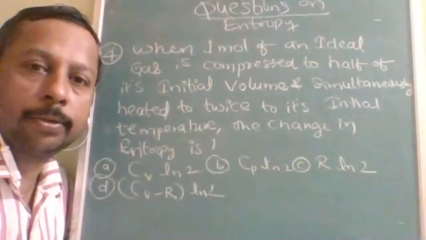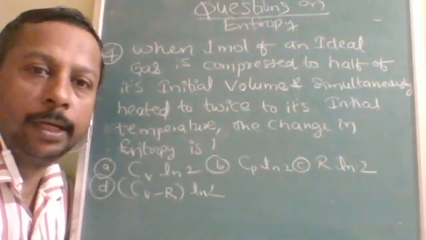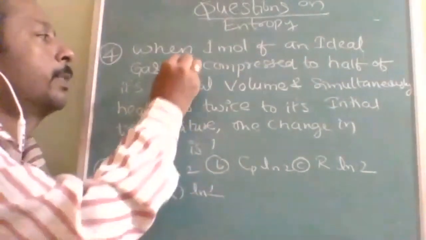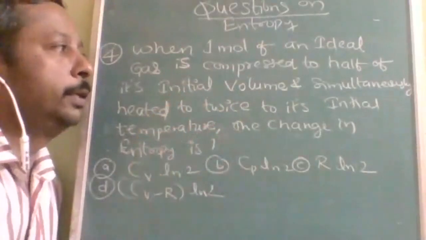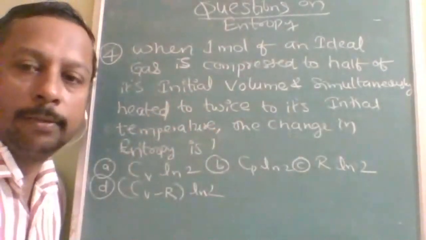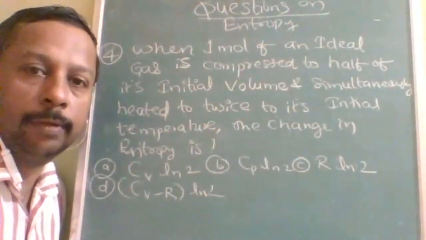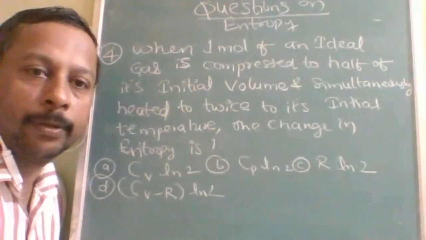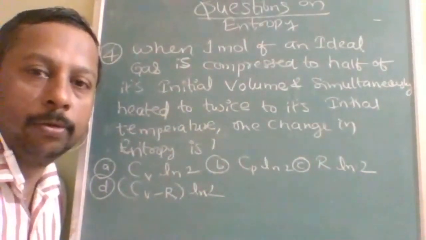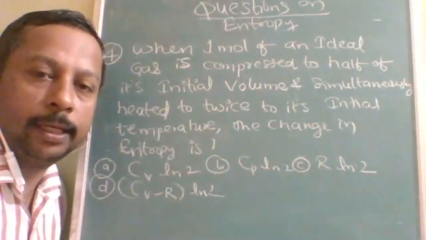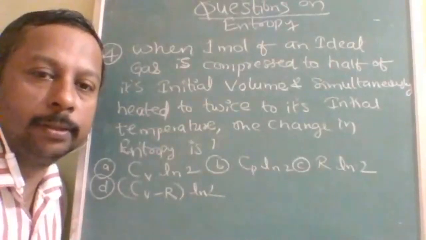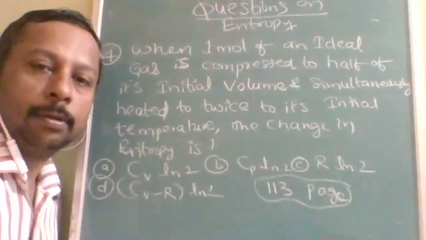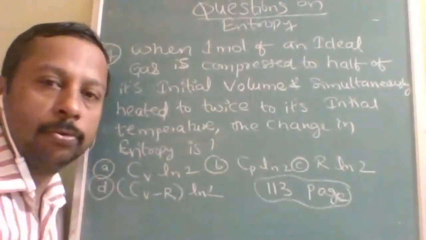Okay, here is the next question. When 1 mole of an ideal gas is compressed to half of its initial volume, that means V2 is equal to V1 by 2, and simultaneously heated twice, that means T2 is equal to 2T1, then what is the entropy change? In this question, you have to use two formulas.